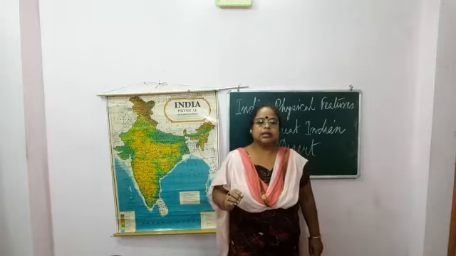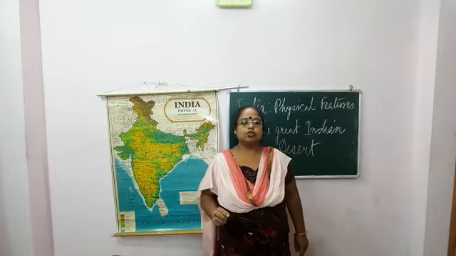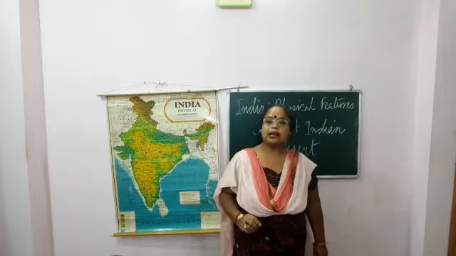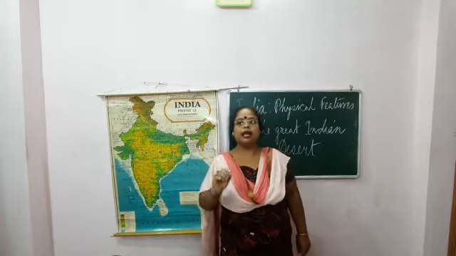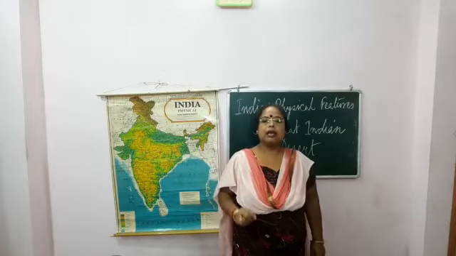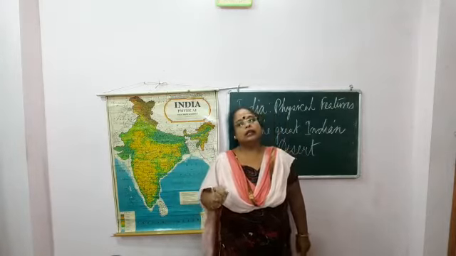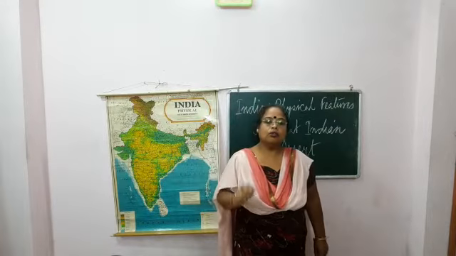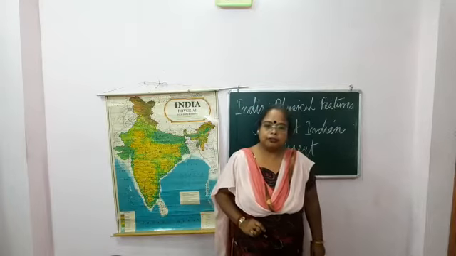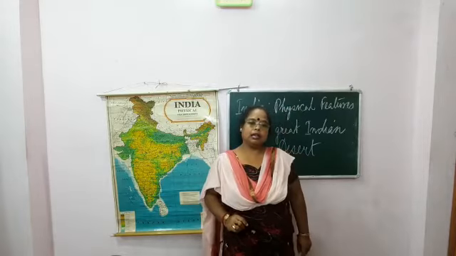The Thar Desert is also famous for inland drainage. Inland drainage means the river system that lies in between the land. So what river is flowing here? Luni River.